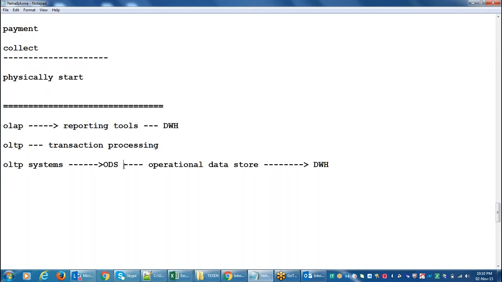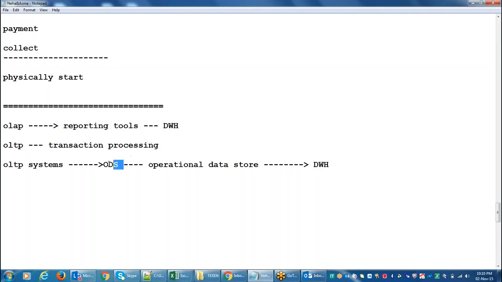history, right? If you want to analyze the business, we need history. In the ODS system, they can't maintain more than 6 months to 1 year. So what they will do after the 6 months, the 6 months old data, they will load those data into the data warehouse.